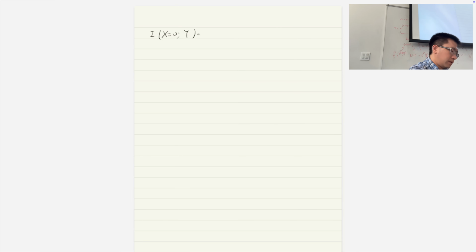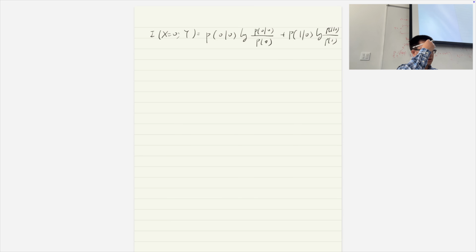Now it's X equal to 0, so we need to write the conditional distribution. P of 0 given 0, where the first 0 is Y and the second 0 is X, and then log P of 0 given 0 divided by P0. Plus P of 1 given 0, and log P of 1 given 0 divided by P1. That's the definition of the mutual information.